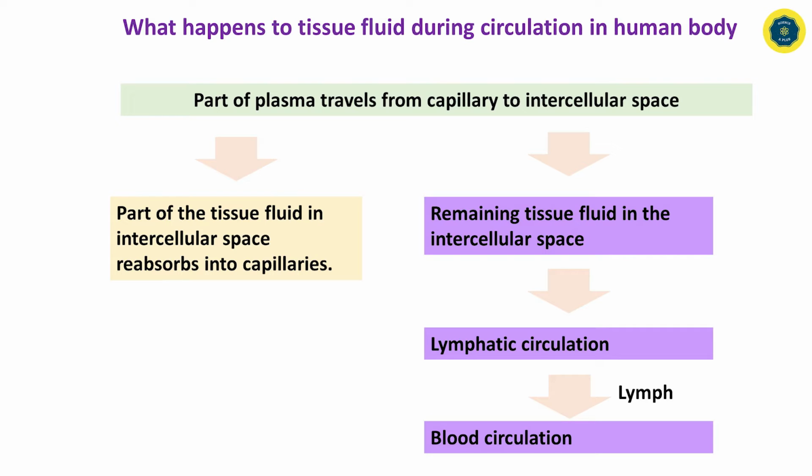The remaining parts go to the lymphatic circulation. Then it becomes lymph and this lymph connects again with blood circulation. Now you can clearly understand how this lymph circulation takes place in the body.